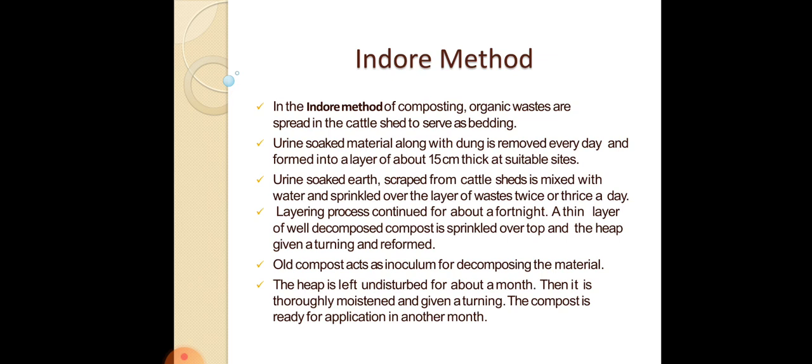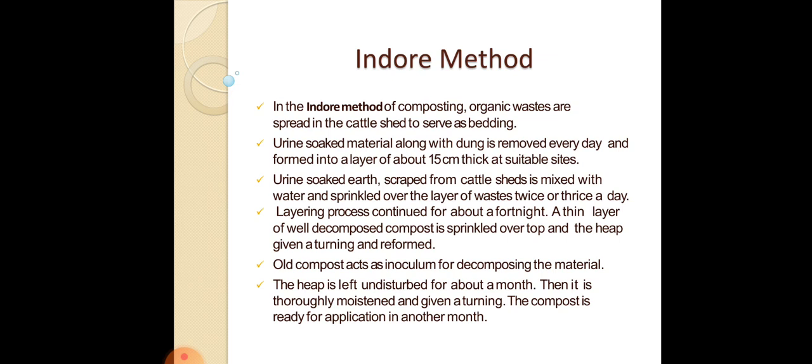A thin layer of well-decomposed compost is sprinkled over the top, and the heap is given a turning and finally reformed again. The old compost acts as an inoculum for decomposing the material, which is why we use it. The heap is left undisturbed for about a month, and then it is thoroughly moistened by giving a turning, and the compost is ready for application in another month. So this is the principle of the Indore method.